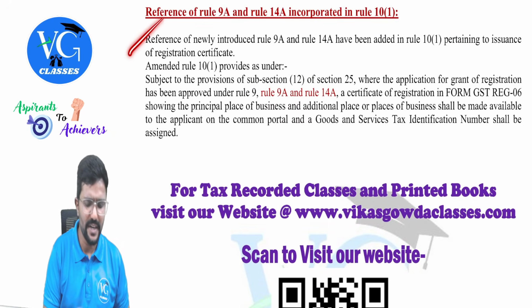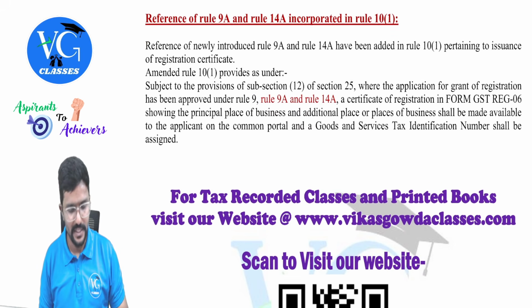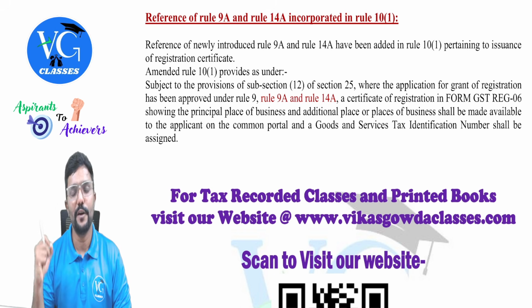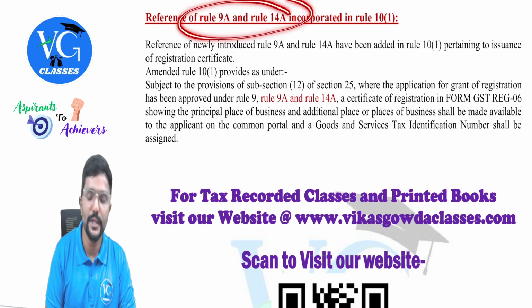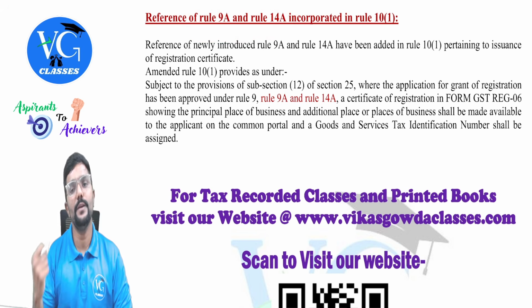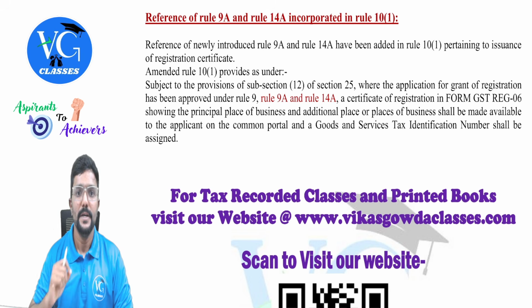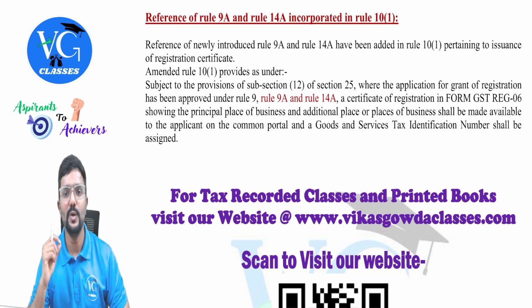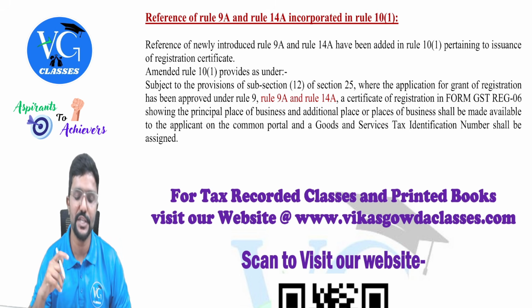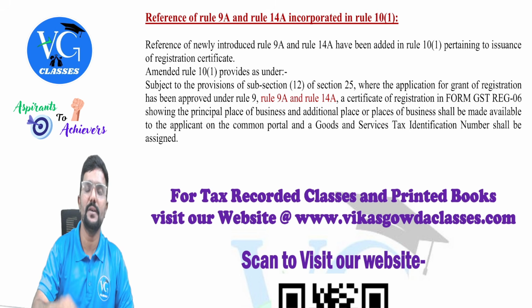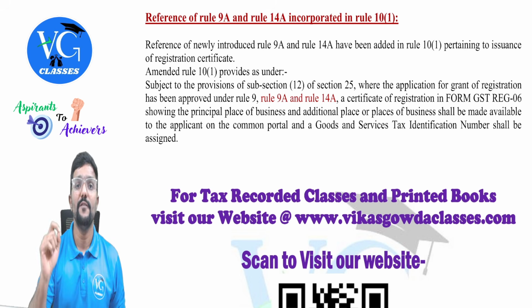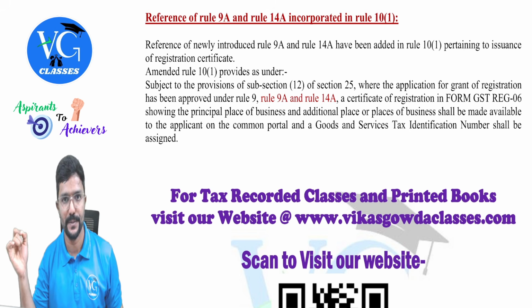Yes. So this is just a reference, not an amendment. I will just read out that also. Reference of rule 9A and 14A. Both of these are the new rules incorporated in rule 10.1. Reference of newly introduced rules 9A and 14A have been added in rule 10.1 pertaining to issue of registration certificate. What is it? Guys, once registration is granted, a registration certificate will be issued in form GST REG 06.